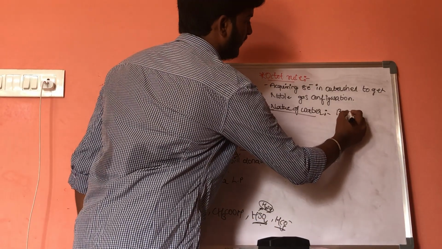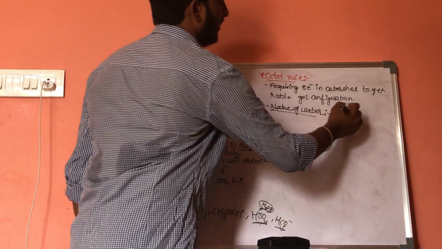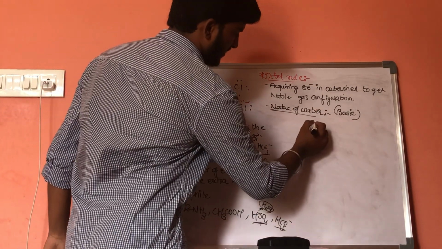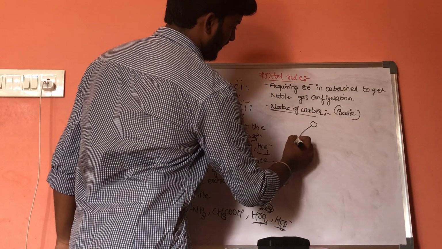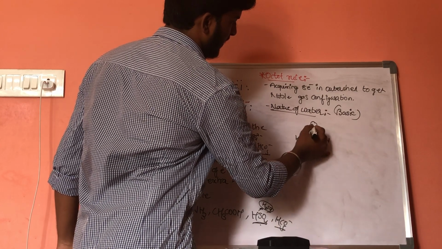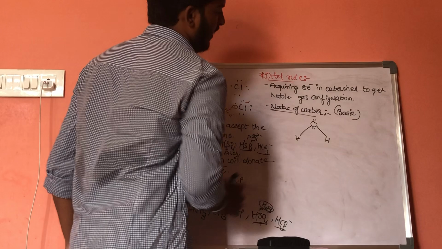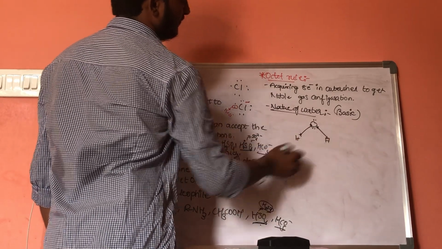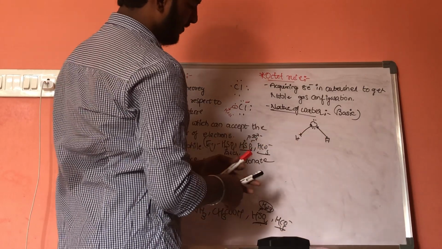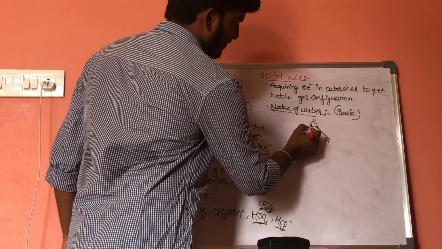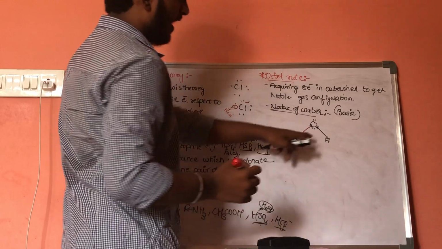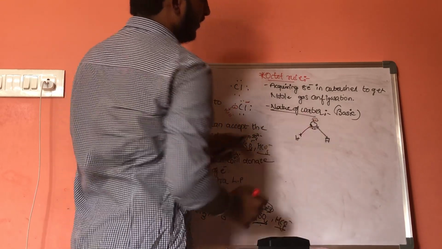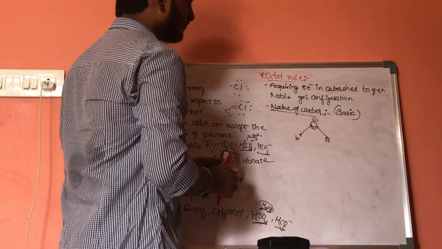Why is it basic? Let us draw the structure. This is the structure of water. Already it is paired with 2 hydrogen atoms. As a result, it contains 2 lone pairs of electrons.